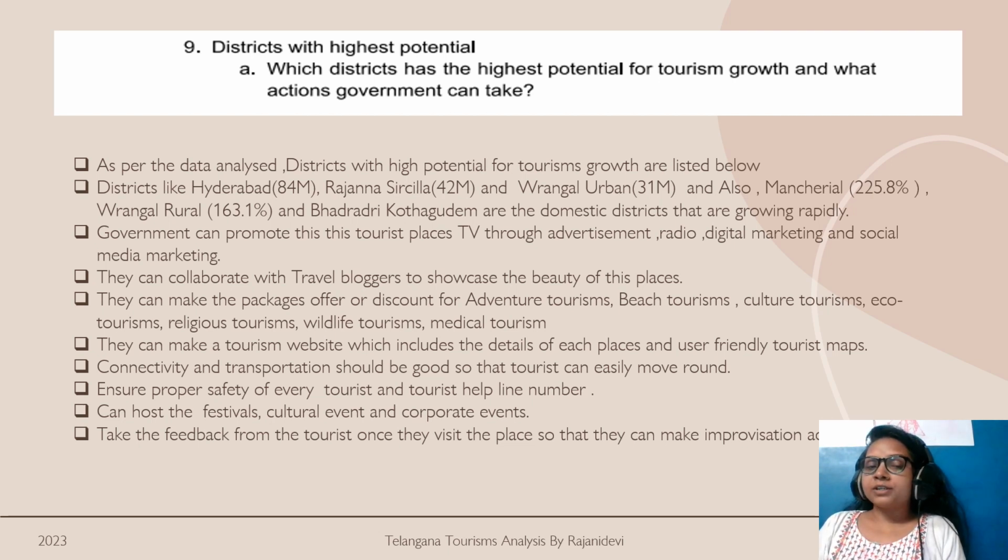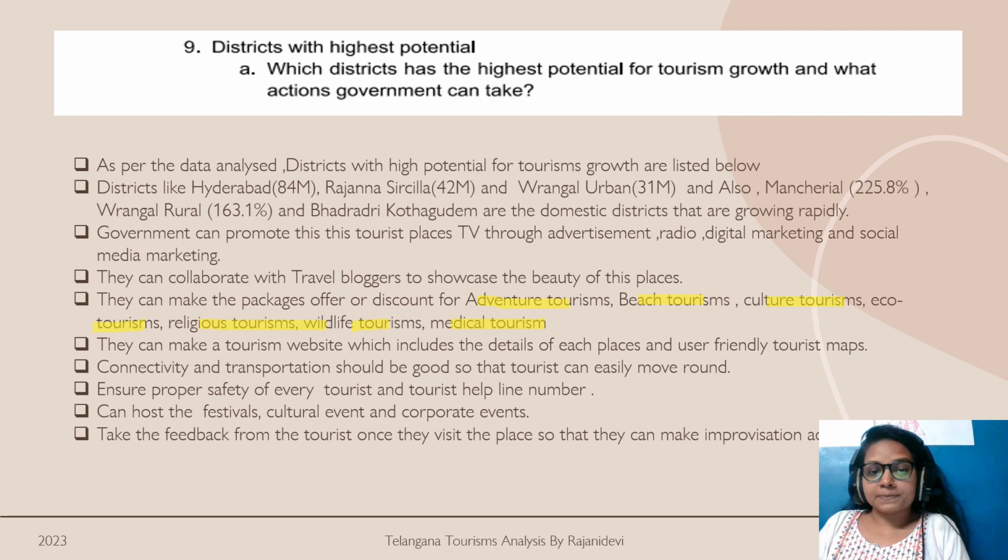So the government can promote the tourist places through TV advertisement, radio, digital marketing, and social media marketing. They can also collaborate with travel bloggers to showcase the beauty and the cultural heritage of that place. They can make package offers or discounts for adventure tourism, beach tourism, culture tourism, ecotourism, religious tourism, wildlife tourism, medical tourism, etc.